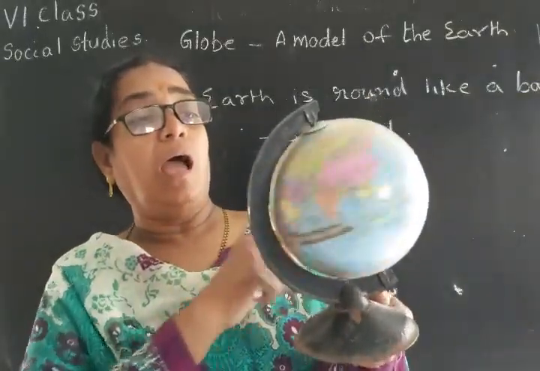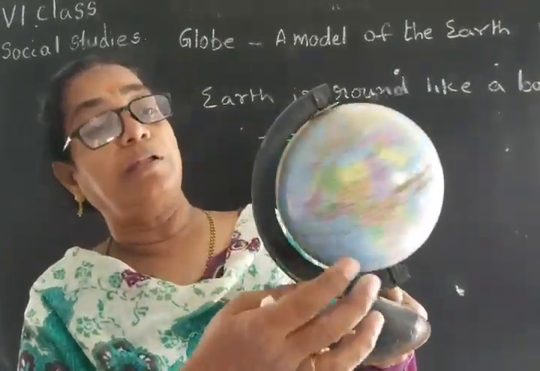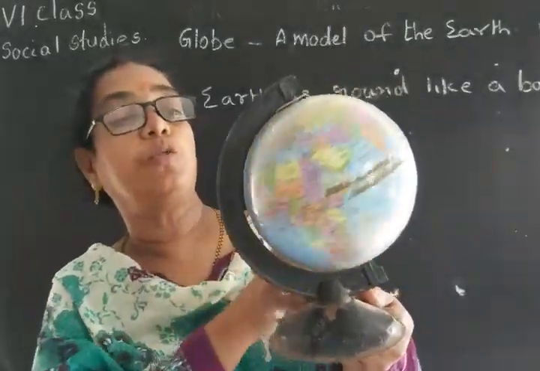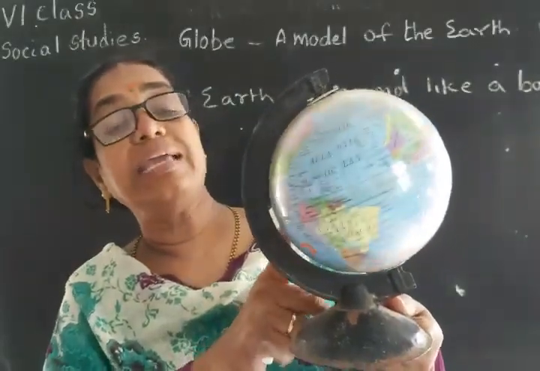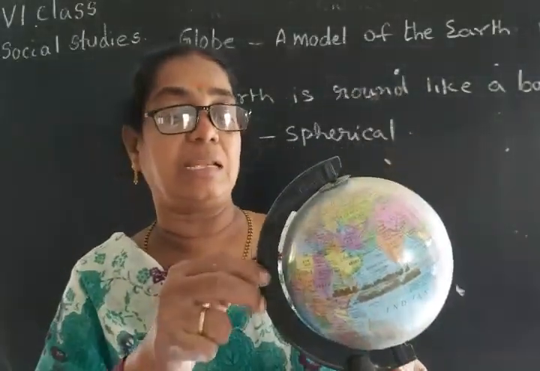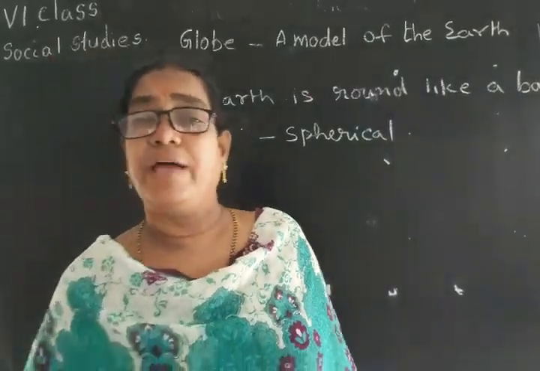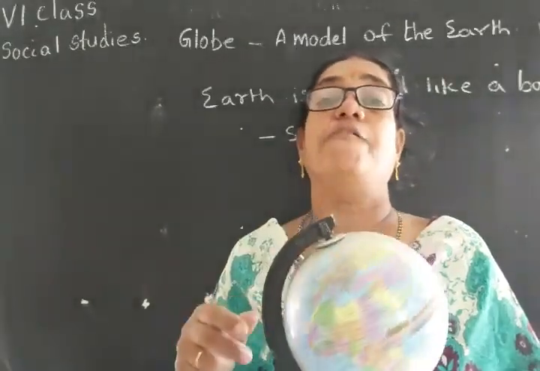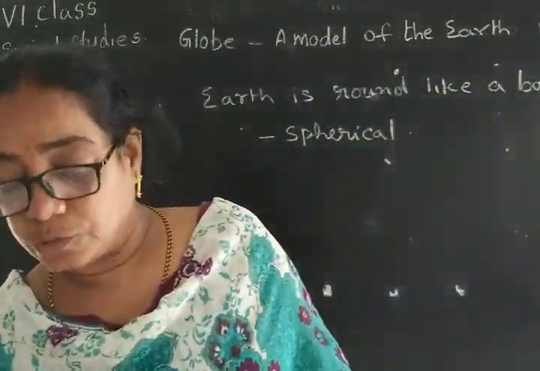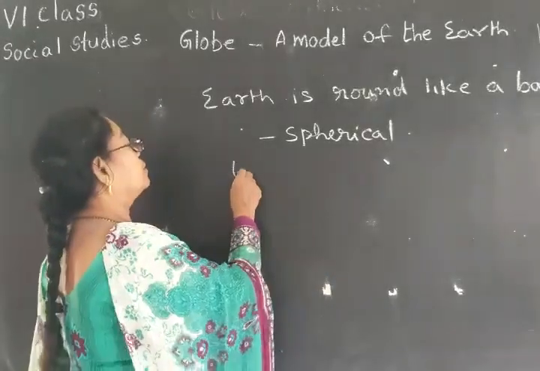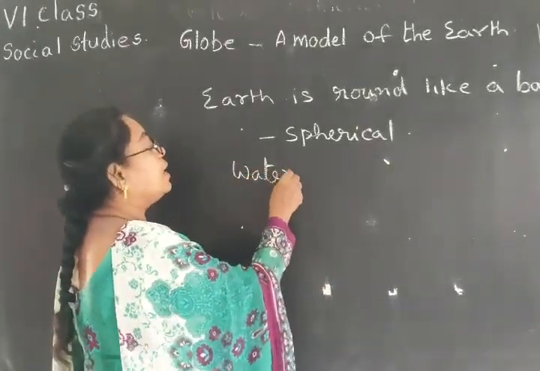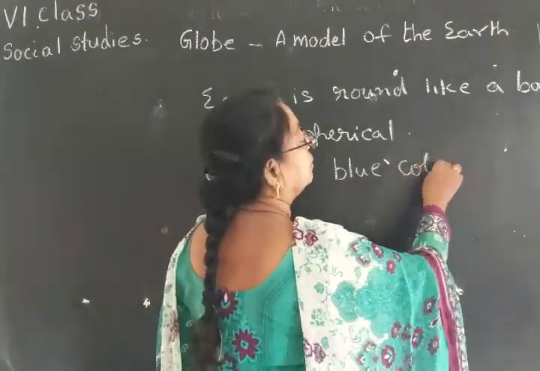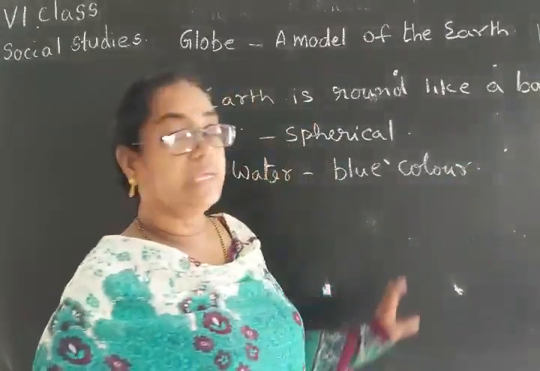Okay, now we see the globe. What is the color? You can find that most of the part of the globe is blue in color. Is it clear? So why is it blue? Because most of the earth is covered with water. That's why the earth seems to be blue in color.